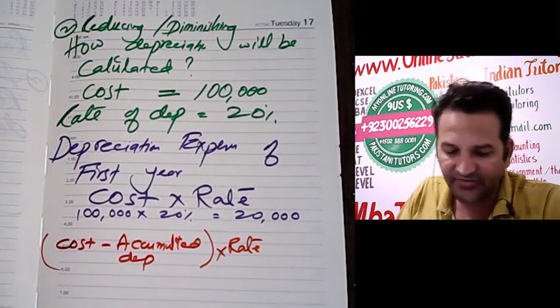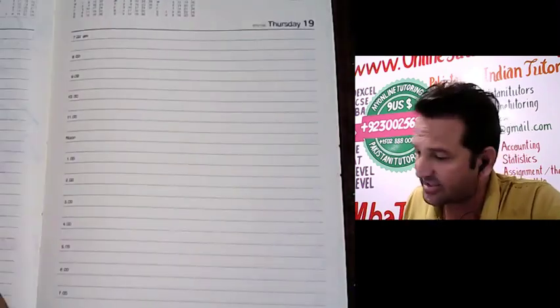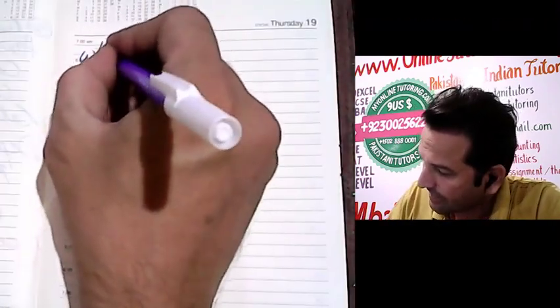What is accumulated depreciation? This is now very important to explain.